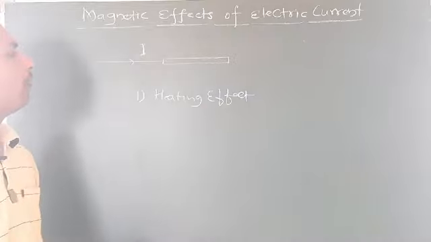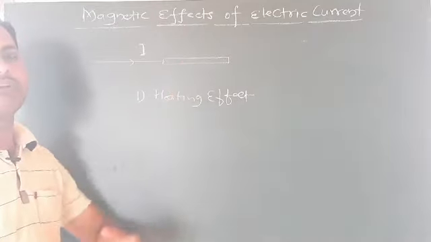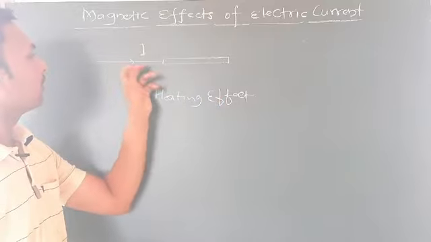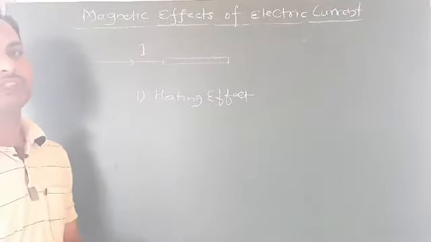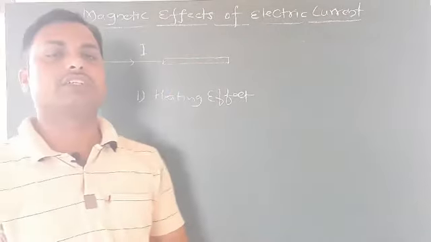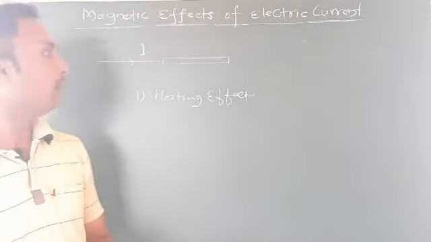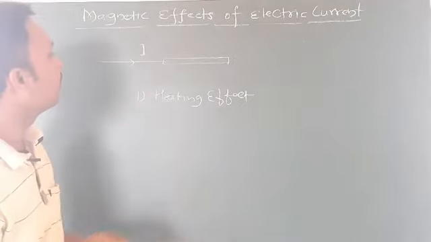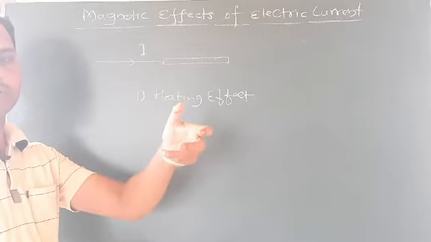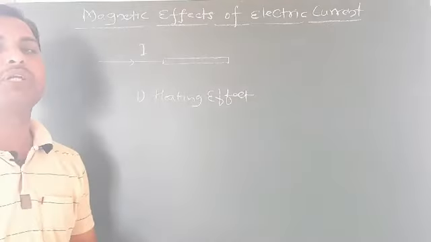Now how does it make a heating effect? You know it very well. The conductor has electrons. Before passing the current through this conductor, the switch is off. Once the switch is off, the electrons present in this conductor are freely suspended. Once the current is passing through this conductor, the electrons start moving here and there.